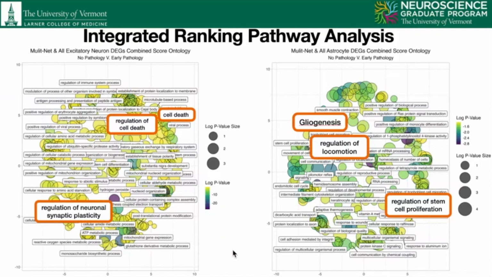Some of the pathways enriched in the astrocyte integrative ranking are involved in gliogenesis, stem cell proliferation regulation, as well as the regulation of locomotion. It seems that at this stage of AD pathology, the astrocytes are beginning to respond to AD-related neuronal death.